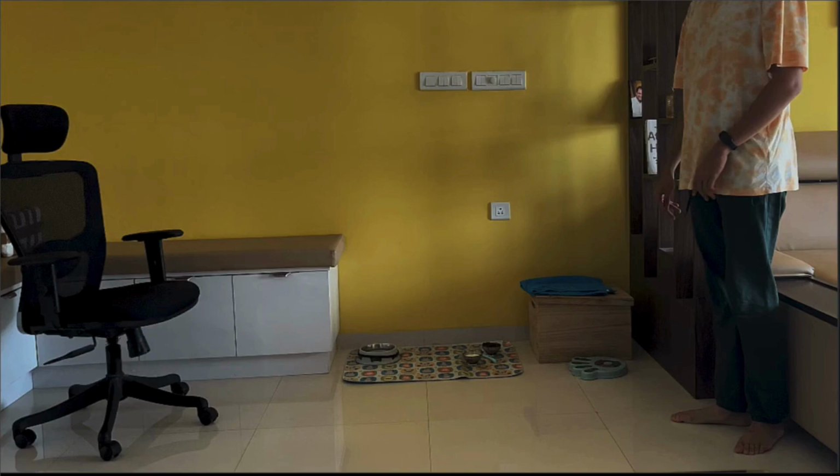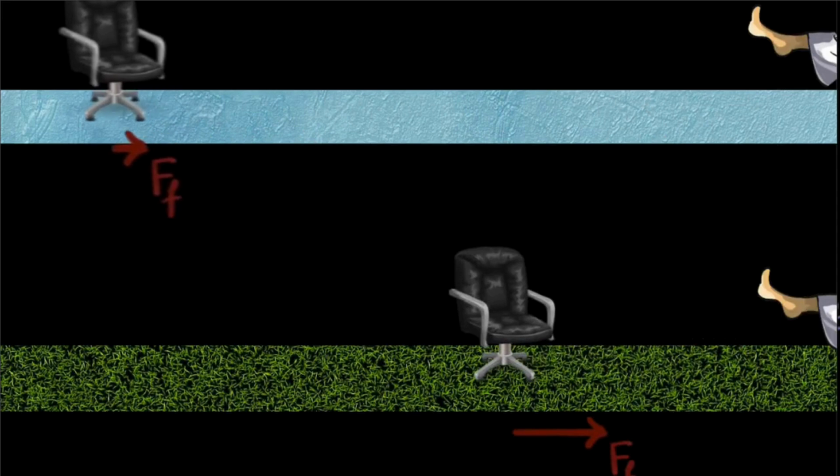And to convince ourselves, we can do a thought experiment. Say we kick the chair twice, once on ice and the second time on grass with the same force. What would happen? Well, you probably intuitively predict that the chair would travel much farther on ice before coming to a stop compared to grass. But why? They're being kicked with exactly the same force. Because ice has less friction. And that's why, because there's less friction, it takes more time to stop, and therefore the chair travels further before stopping.